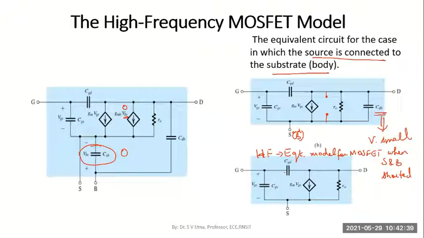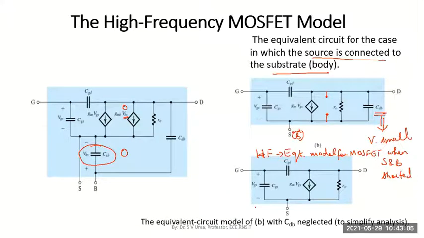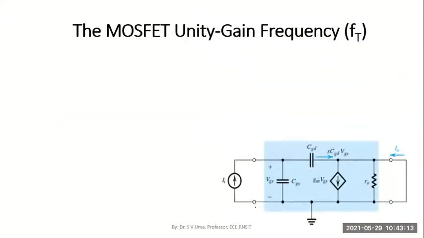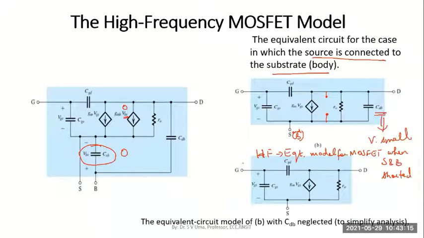So what is the difference between the low frequency model and this model? Only these two additional capacitances, CGS and CGD. This was not existing. We had open circuit between gate and drain, open circuit between gate and source in our low frequency model. But in high frequency model, these two capacitors come into picture. We call them device capacitances. And we have neglected that CDB, the drain to body capacitance. I hope you understood till here.